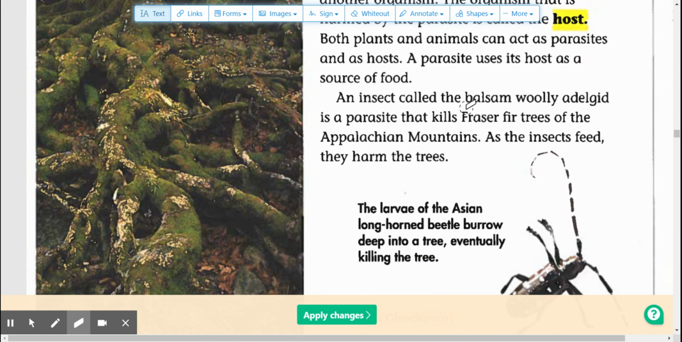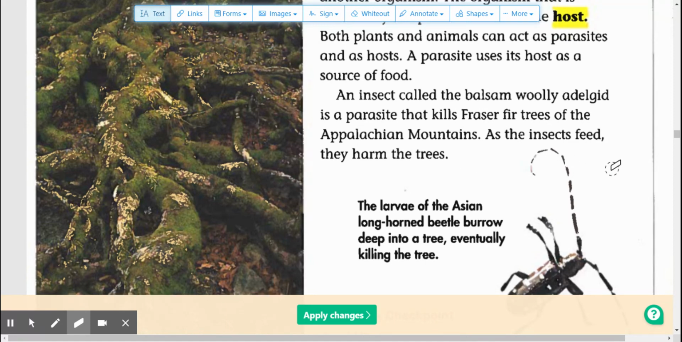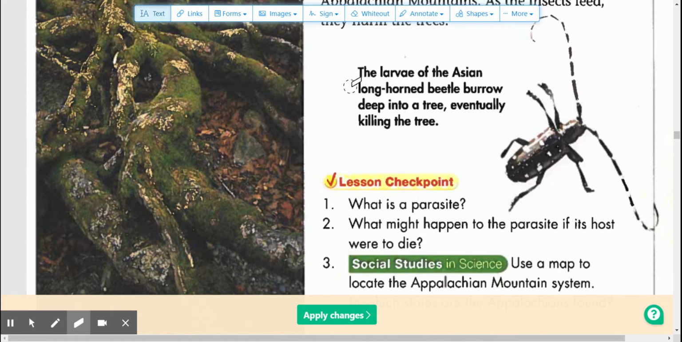An insect called a balsam woolly adelgid is a parasite that kills Fraser fir trees of the Appalachian Mountains. As the insects feed, they harm the trees. The larvae of the Asian longhorn beetle burrow deep into the tree, eventually killing the tree.